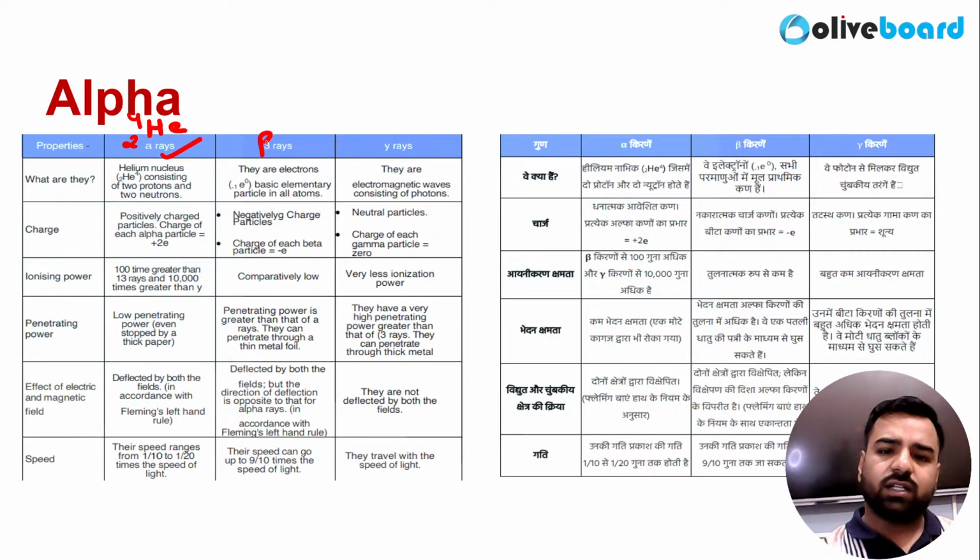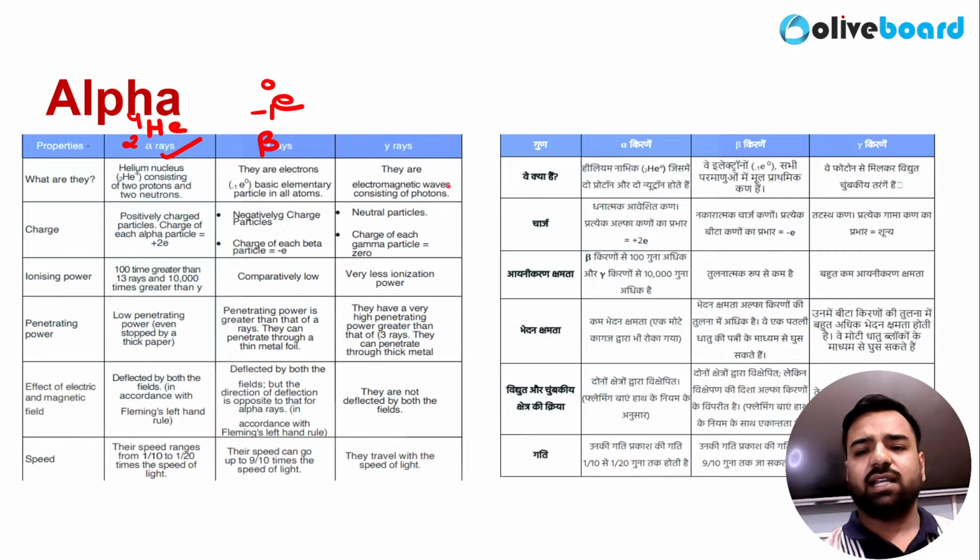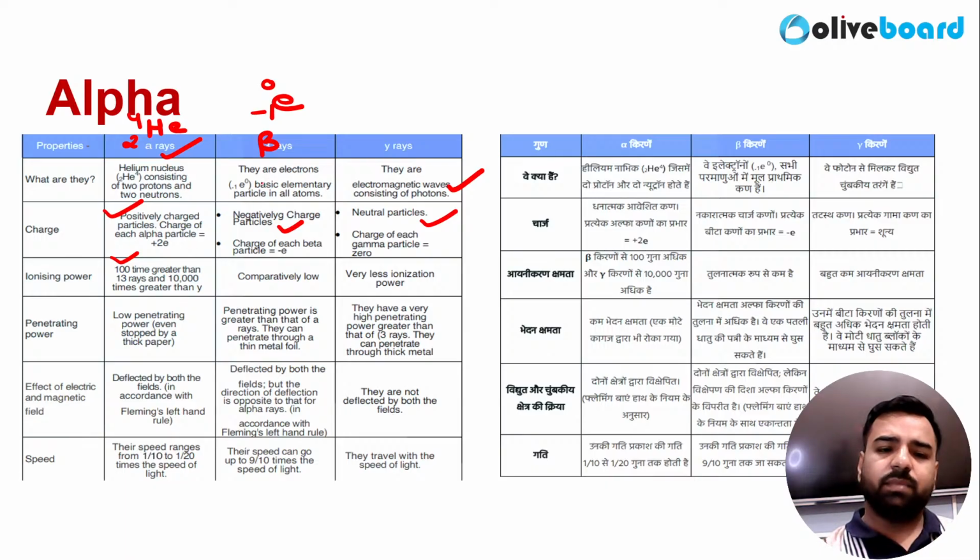Beta rays, what are they? These are actually electrons. And gamma rays are electromagnetic waves, that is EM waves. Alpha rays are positively charged, beta rays are negatively charged, and gamma rays are neutral. Alpha's ionizing power is 100 times greater than the beta rays and 10,000 times greater than the gamma. Beta rays' ionizing power is lesser, and gamma rays have very little ionizing power.